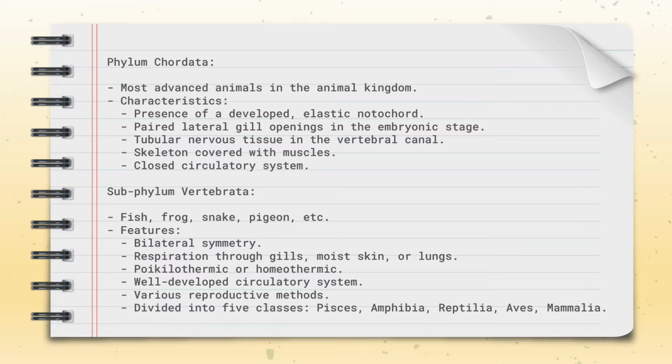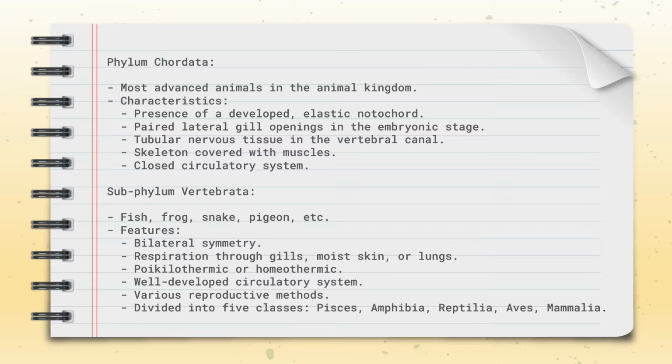Subphylum Vertebrata: fish, frog, snake, pigeon, etc. are vertebrata. Features: bilateral symmetry, respiration through gills, moist skin or lungs, poikilothermic or homeothermic, well-developed circulatory system, various reproductive methods, divided into 5 classes: Pisces, Amphibia, Reptilia, Aves, Mammalia.